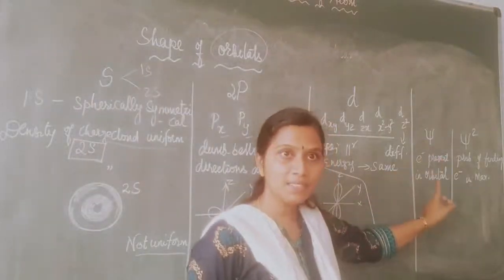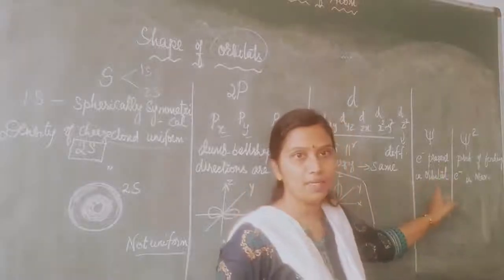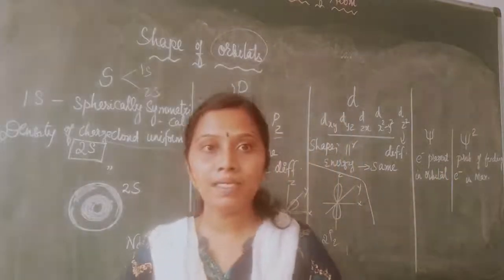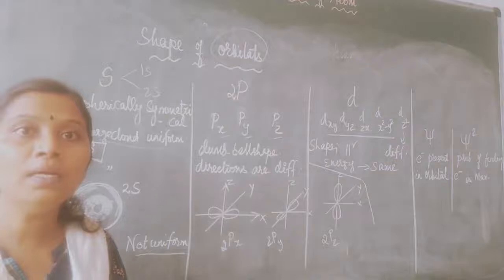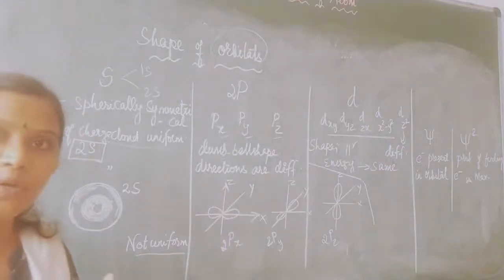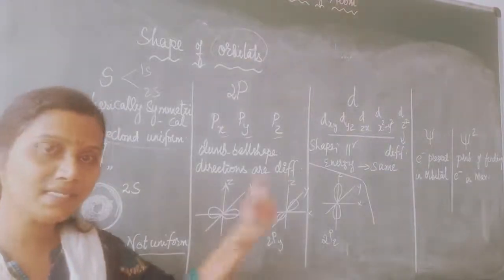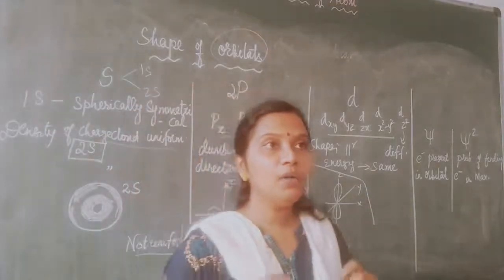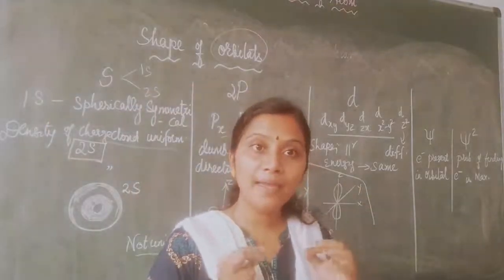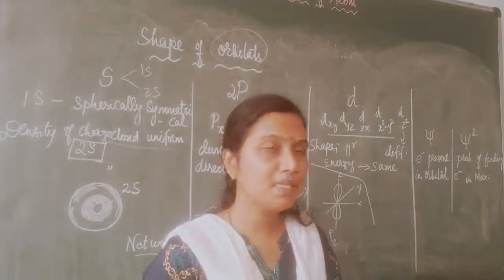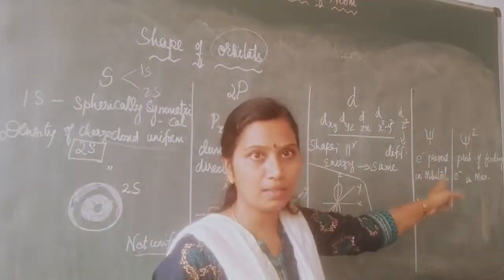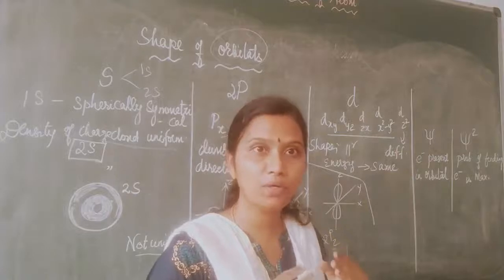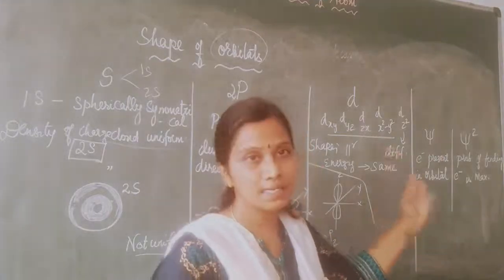Psi represents the electron present in the orbital. What is psi square? The probability of finding the electron, maximum, is represented as psi square.